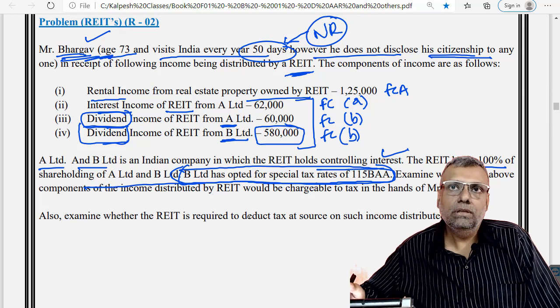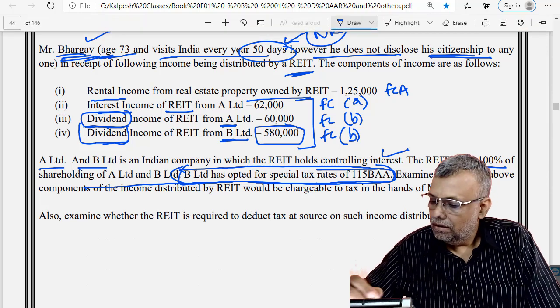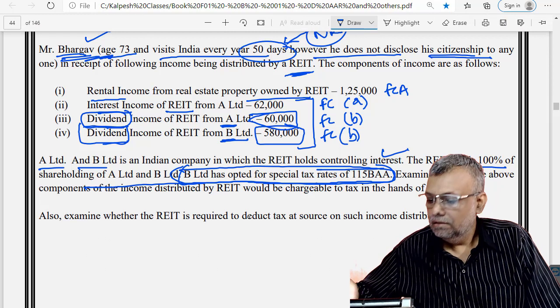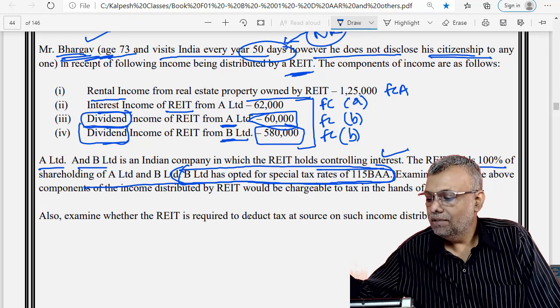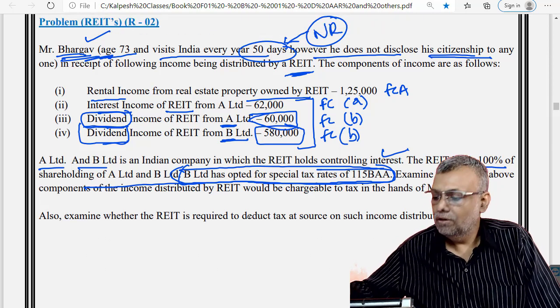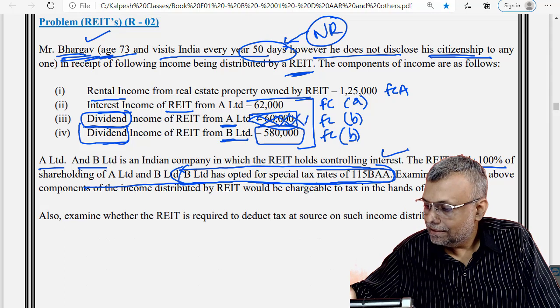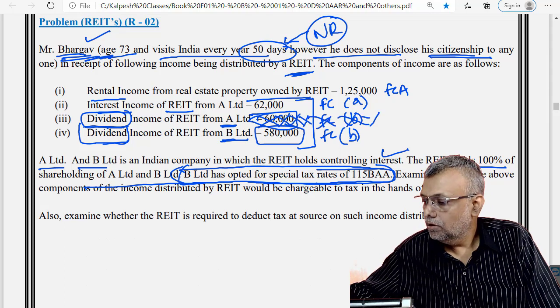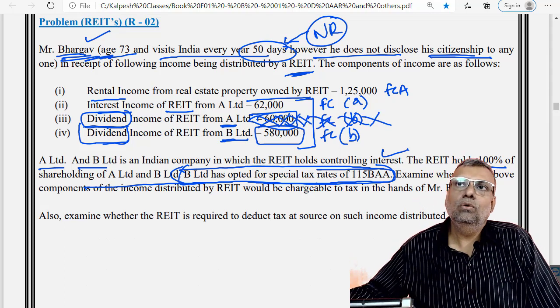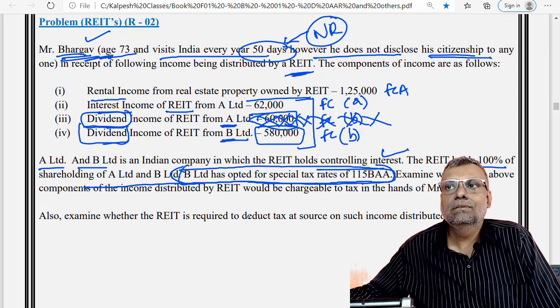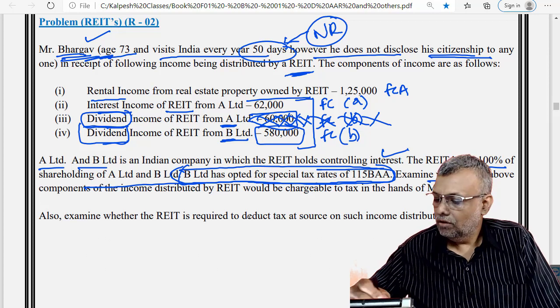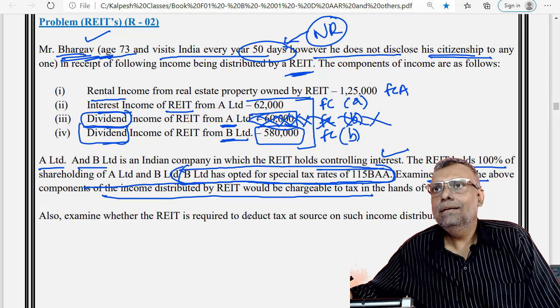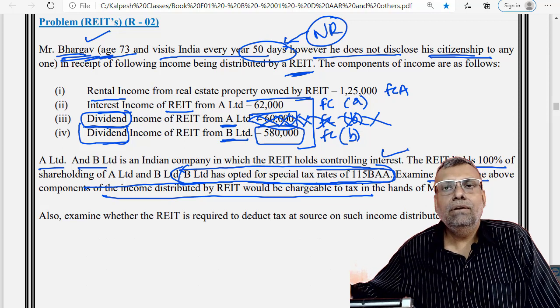However, dividend from A Limited, where it is not specifically mentioned that it has opted for a special rate of tax, will not be taxable in the hands of the unit holder. As simple as that. And thereafter, he is a non-resident, so appropriately you have to apply the rate of tax.